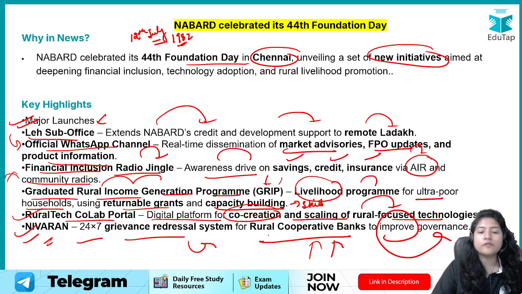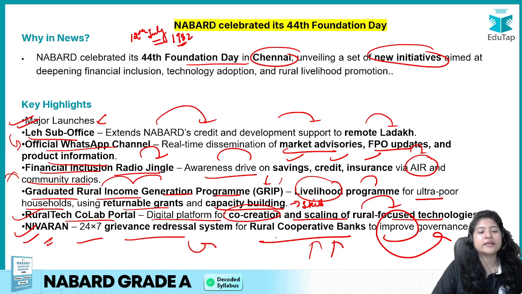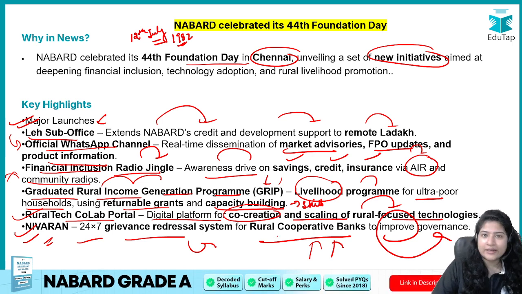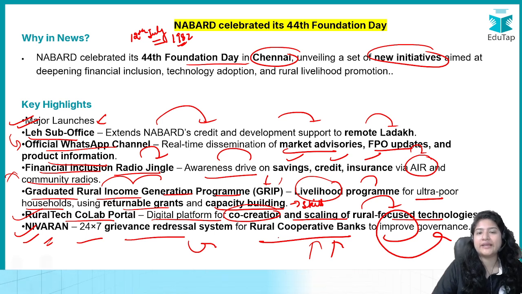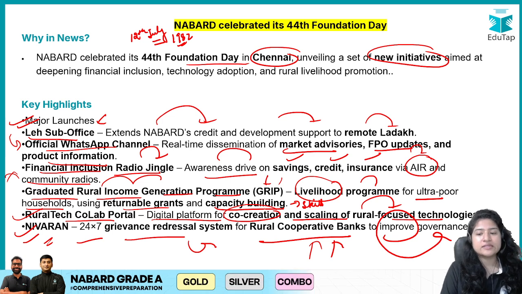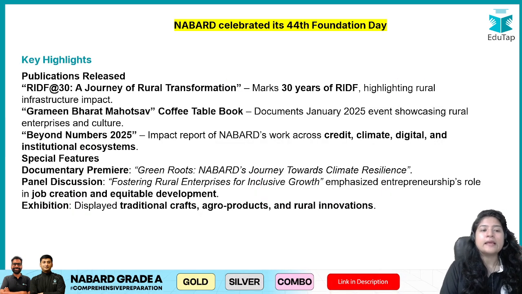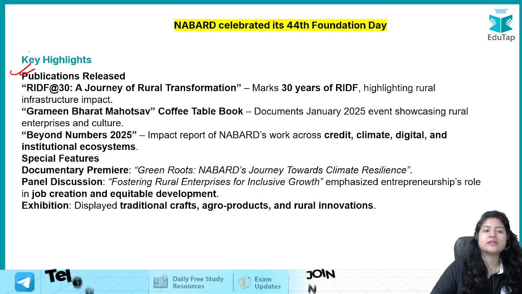For rural cooperative banks, a grievance redressal system has been made, so that if they are facing any problem with the credit flow, they can highlight the problem there, and they can have a nivaran, means a solution, for it. This is done to improve the governance. Besides this, some publications have been released.